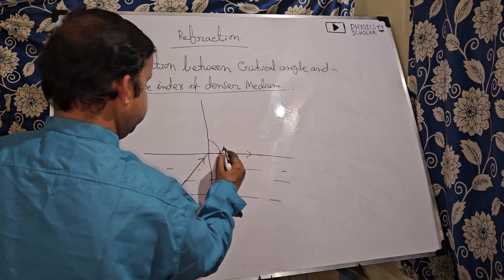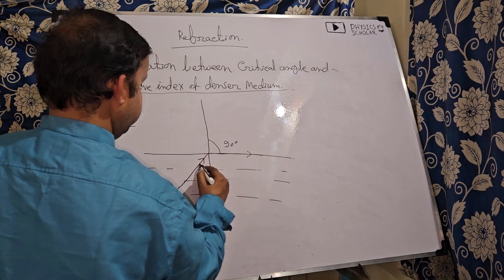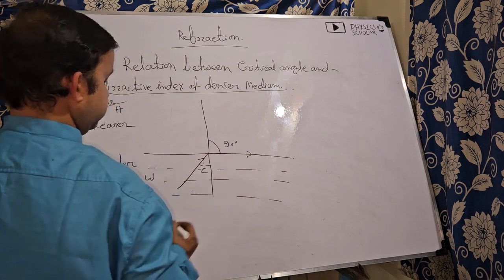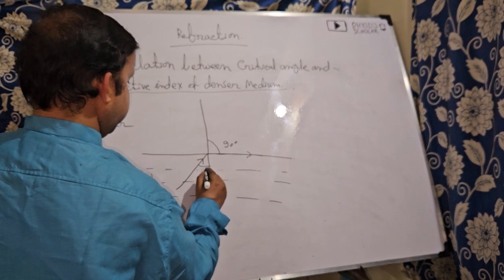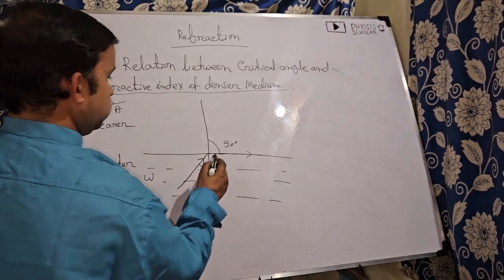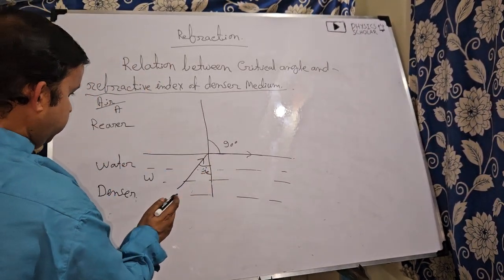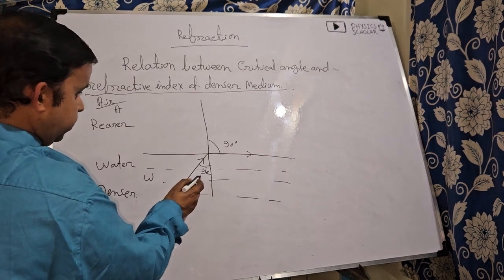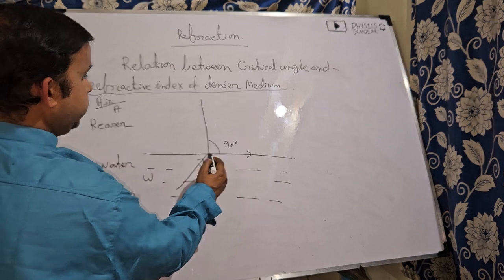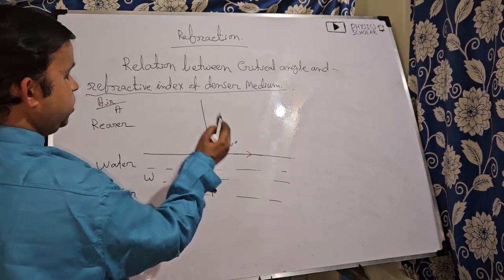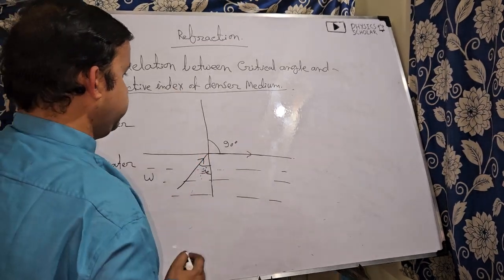This angle is 90 degree and this is the critical angle, IC. The angle of incidence in denser medium for which the angle of refraction in rarer medium will be 90 degree is known as the critical angle.